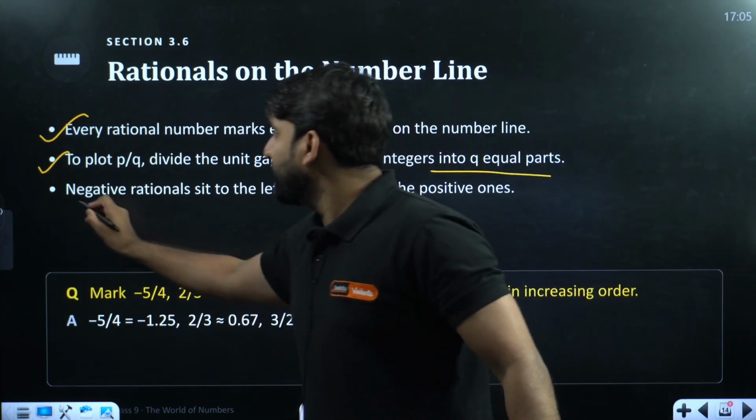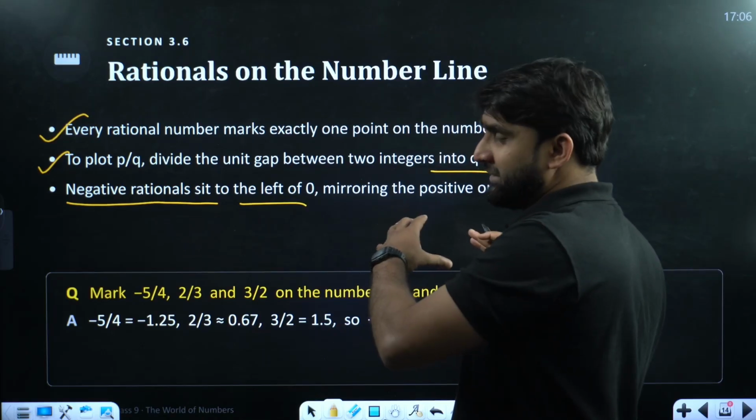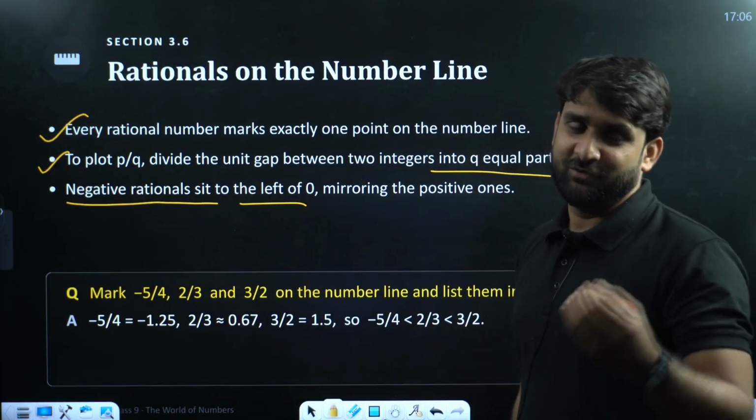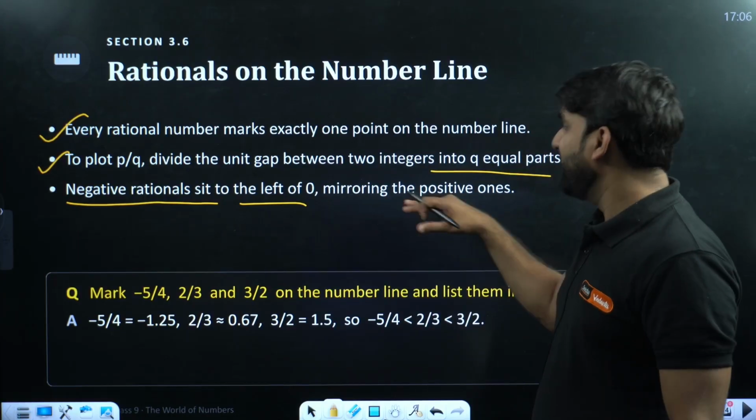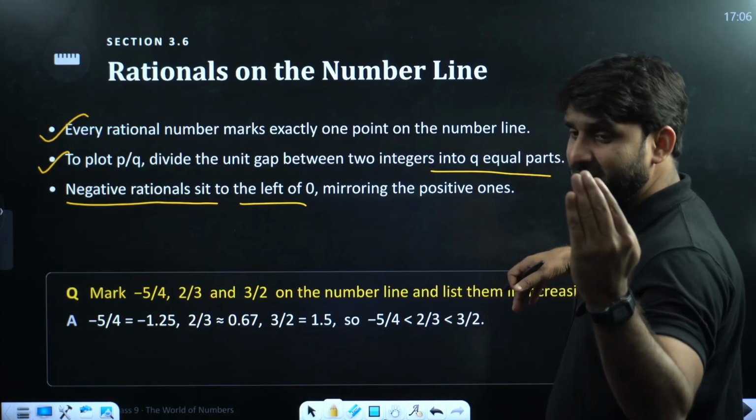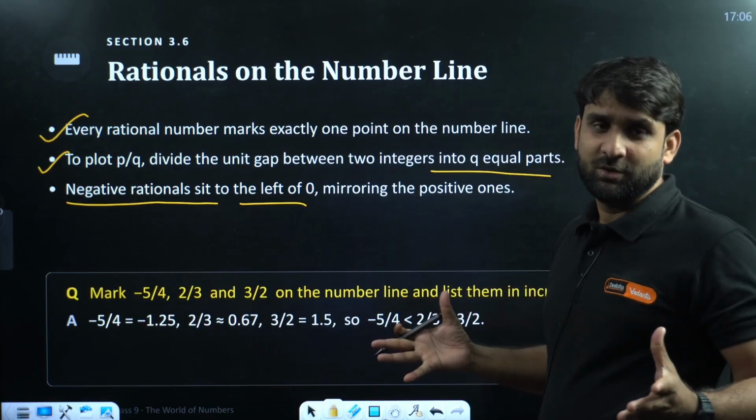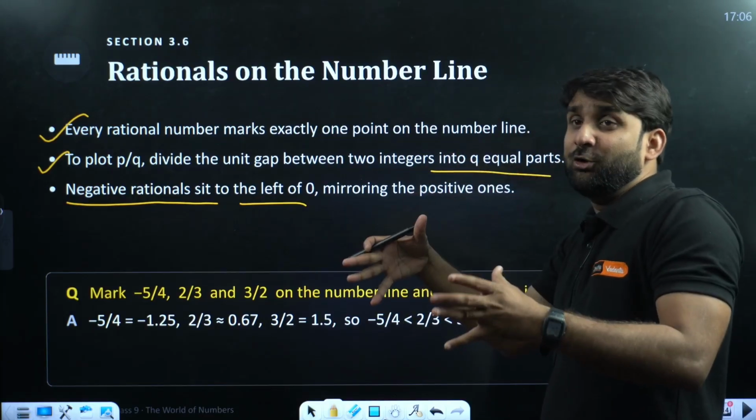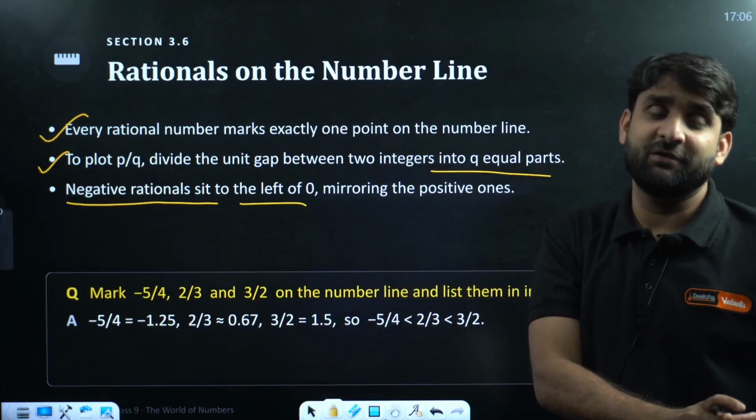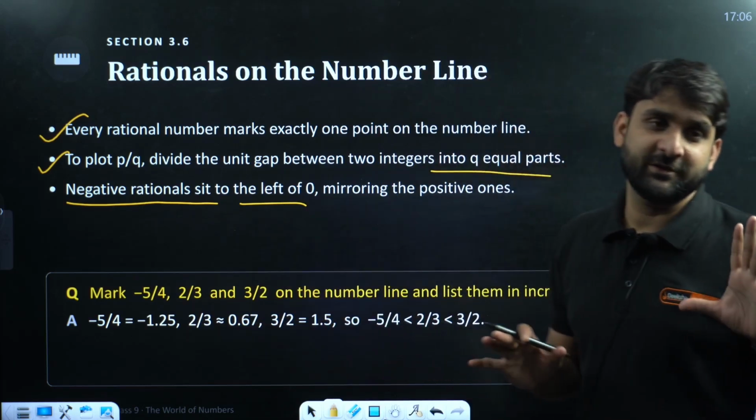Don't worry, negative rationals sit to the left. We all know that all the numbers to the left side of 0 are negative. That's why negative rational numbers will also go to the left side, mirroring the positive. So mirroring means what? Whatever is on the left side, exactly the same values will be on the right side, but the signs are different. Or we can also say whatever value is on the right side, the same value will be on the left-hand side, with the difference of only sign.